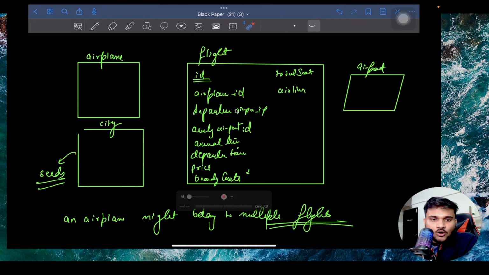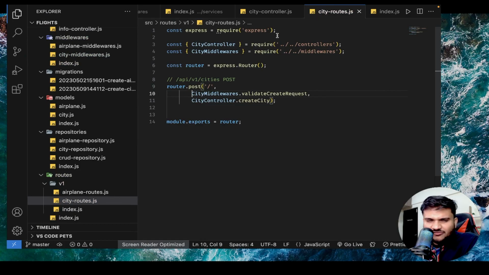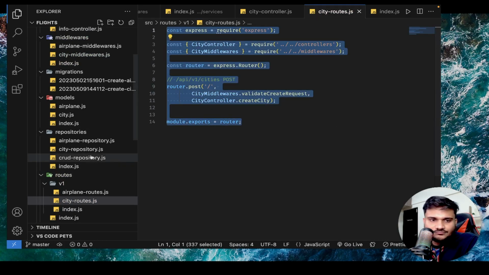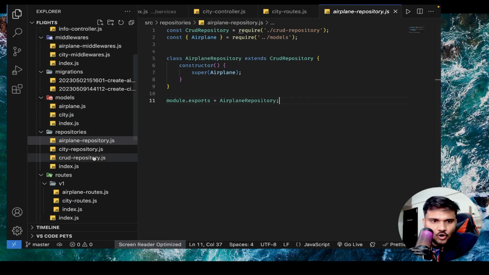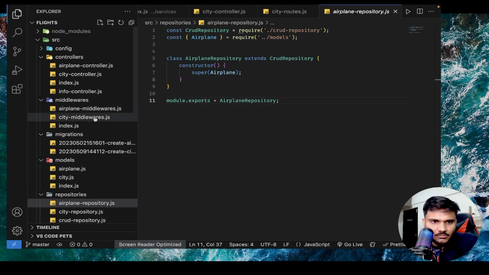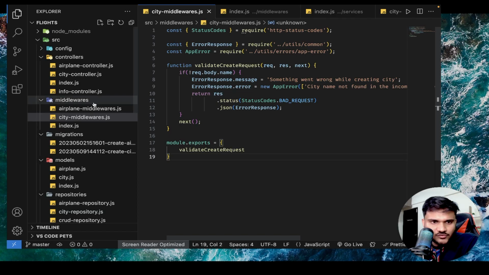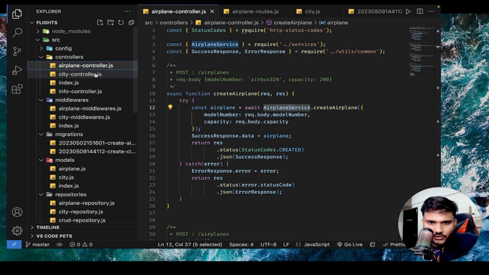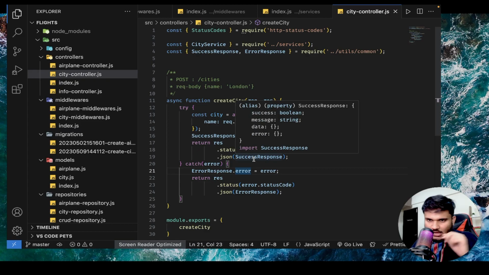And that's it. Also, if you carefully see, every file that I write, for example, this routes file, or this repository, or my middlewares, or my controllers, every file you see, you will see the usage of single quotes. I am keeping it very consistent. A lot of the time you will see people in the same file using double quotes, sometimes single quotes, sometimes using something else, and so on. Technically, you should try to keep your quotes consistent. It looks clean.